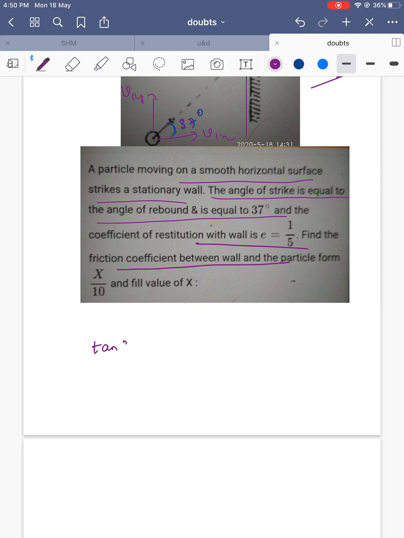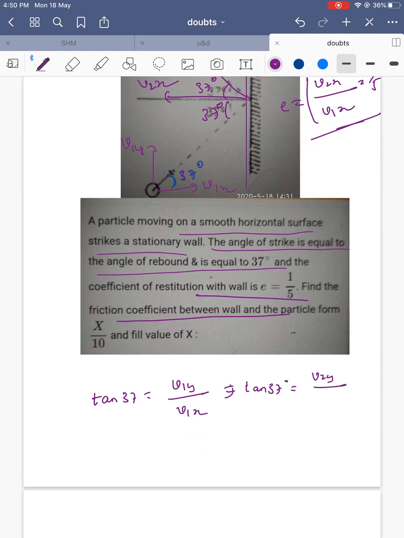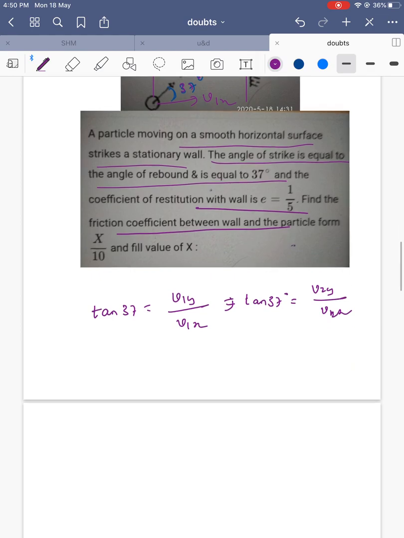tan 37 is equal to v1y by v1x, and tan 37 is also equal to the other one, v2y by v2x. We can write v1y by v1x is equal to v2y by v2x.